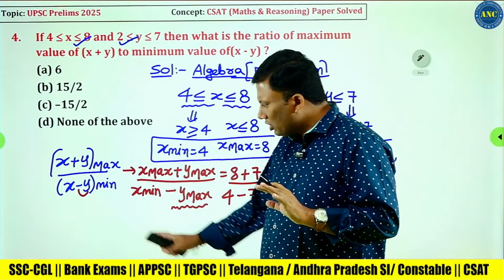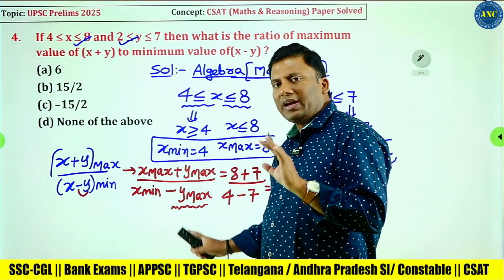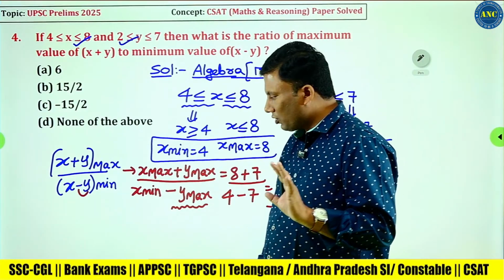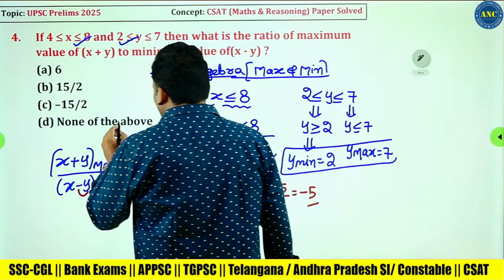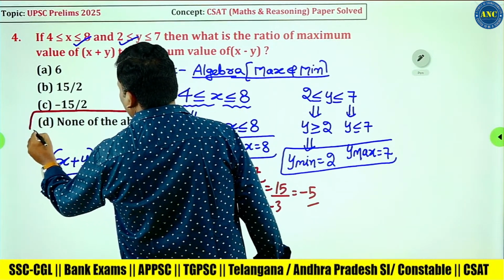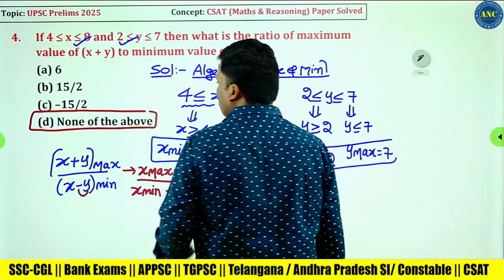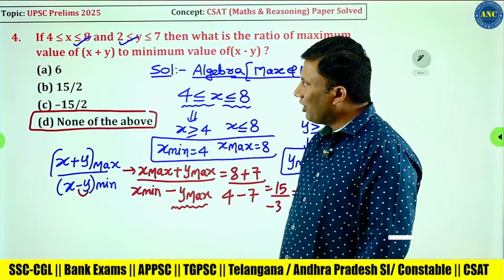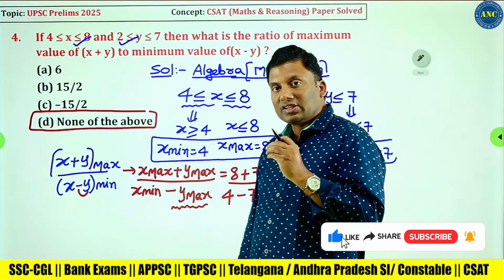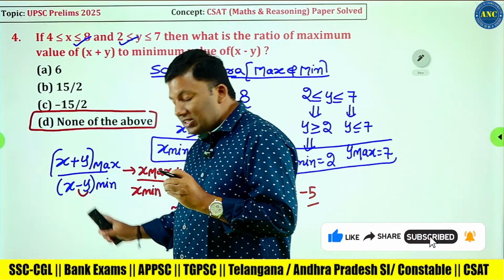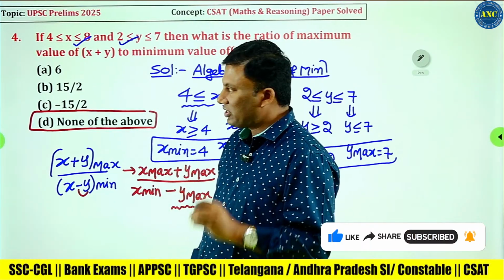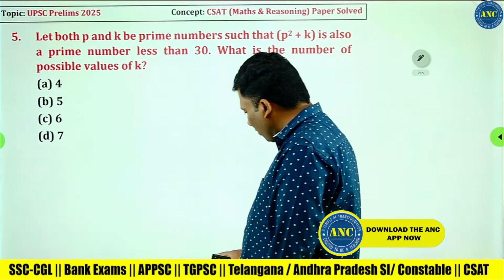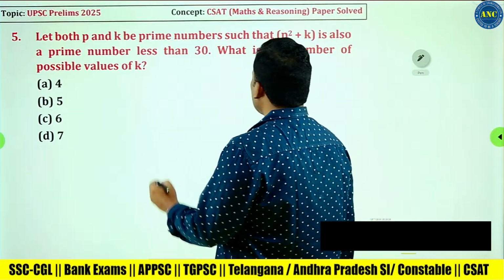This is an easy question. Only in this step, you might take y minimum and get an incorrect answer. Minus 5 is not there in any of the answer options. So the answer for this question is none of the above. I hope this point is very clear. Before y there is a minus sign, so y should be maximum.